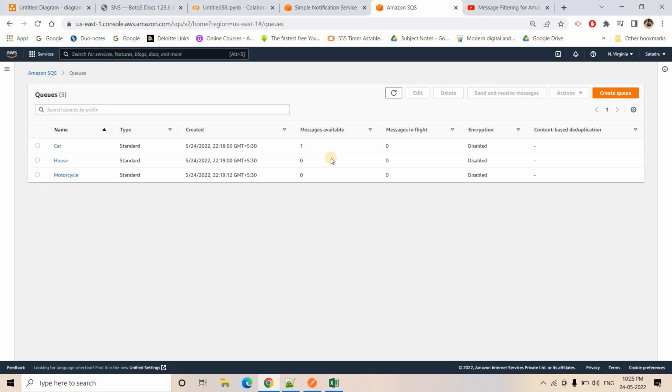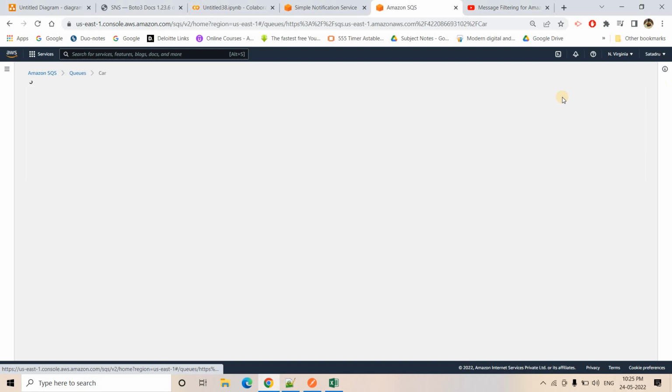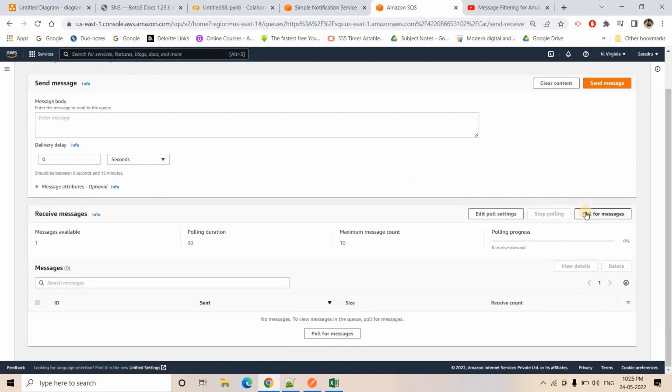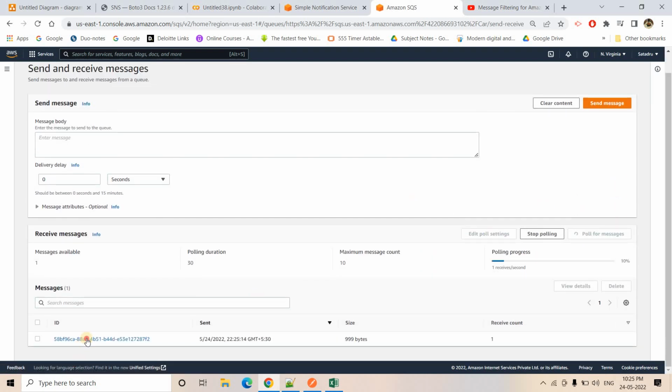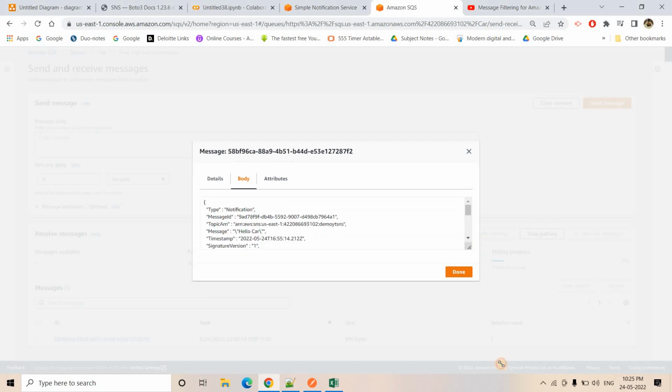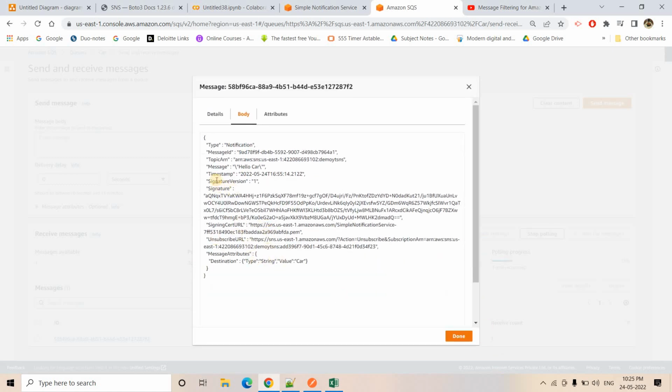Okay, because we have added the filter policy, see here in the car queue only a message is available. I can go to send or receive messages and click on poll for messages. Here we are getting the message. If I expand this one, you can see the message is coming: hello car, but the same message is not going to other SQS queues. And destination, this is the message attribute we have kept, that also comes.